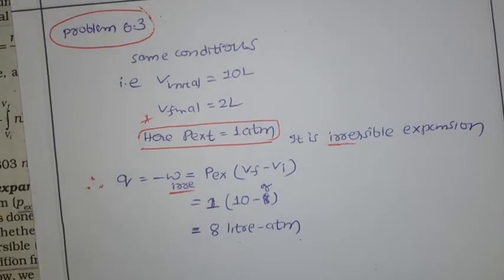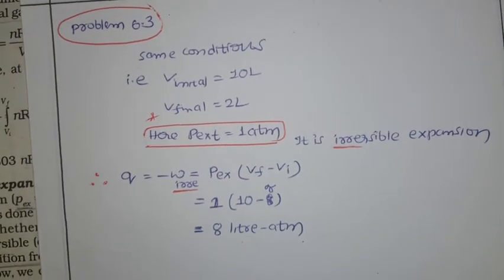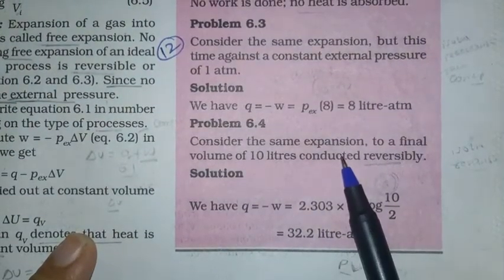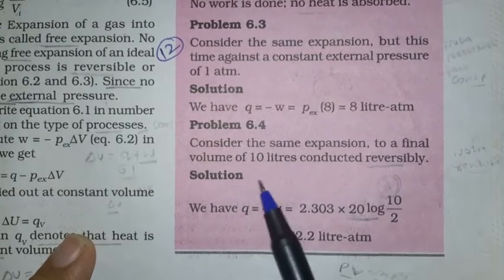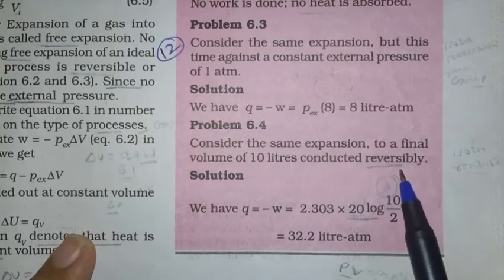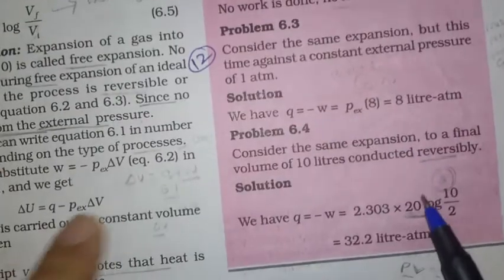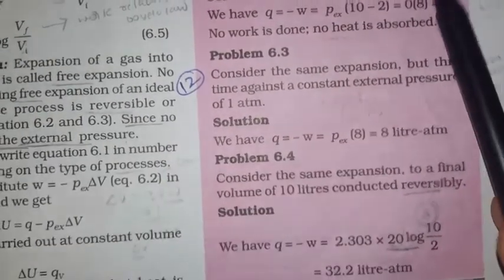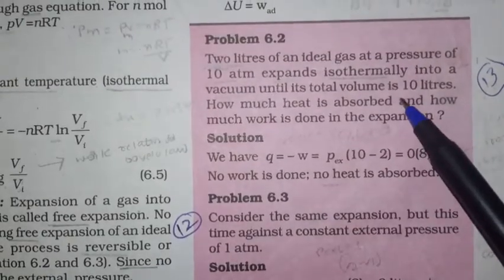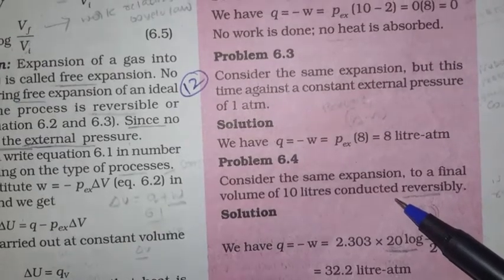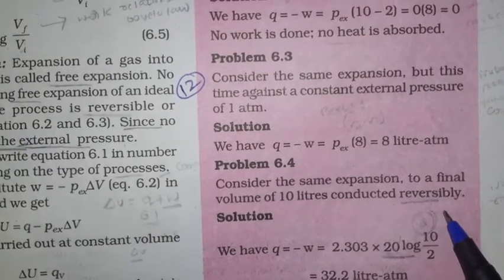Next, let us see numerical 6.4. Again, what is given here? Consider the same expansion to a final volume of 10 liters conducted reversibly. In both of the above two solutions the process is irreversible, but here they are telling us the process is reversible. In 6.2 and 6.3 it is an irreversible process, but in 6.4 it is the same condition, but the process is reversible. Now let us see the solution.